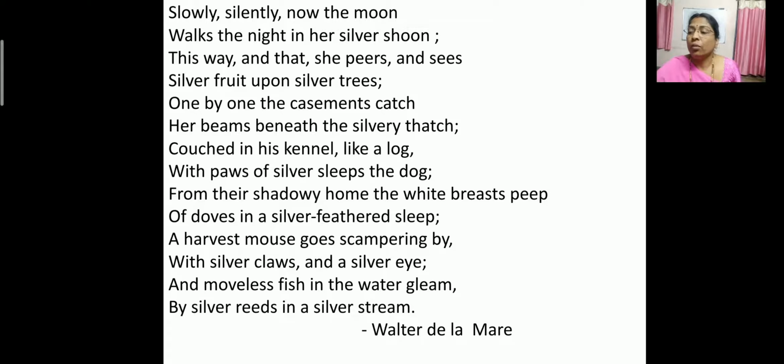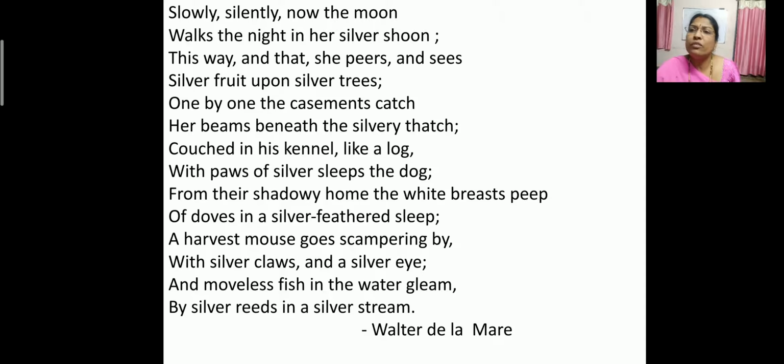Now, this silver makes all these things look very beautiful, isn't it? So, silvery thatch. If thatch is there, it is just green in color. When moonlight falls on that, then we say it's silvery thatch. So the leaves are shining, isn't it? So why is the adjective silver used, children?